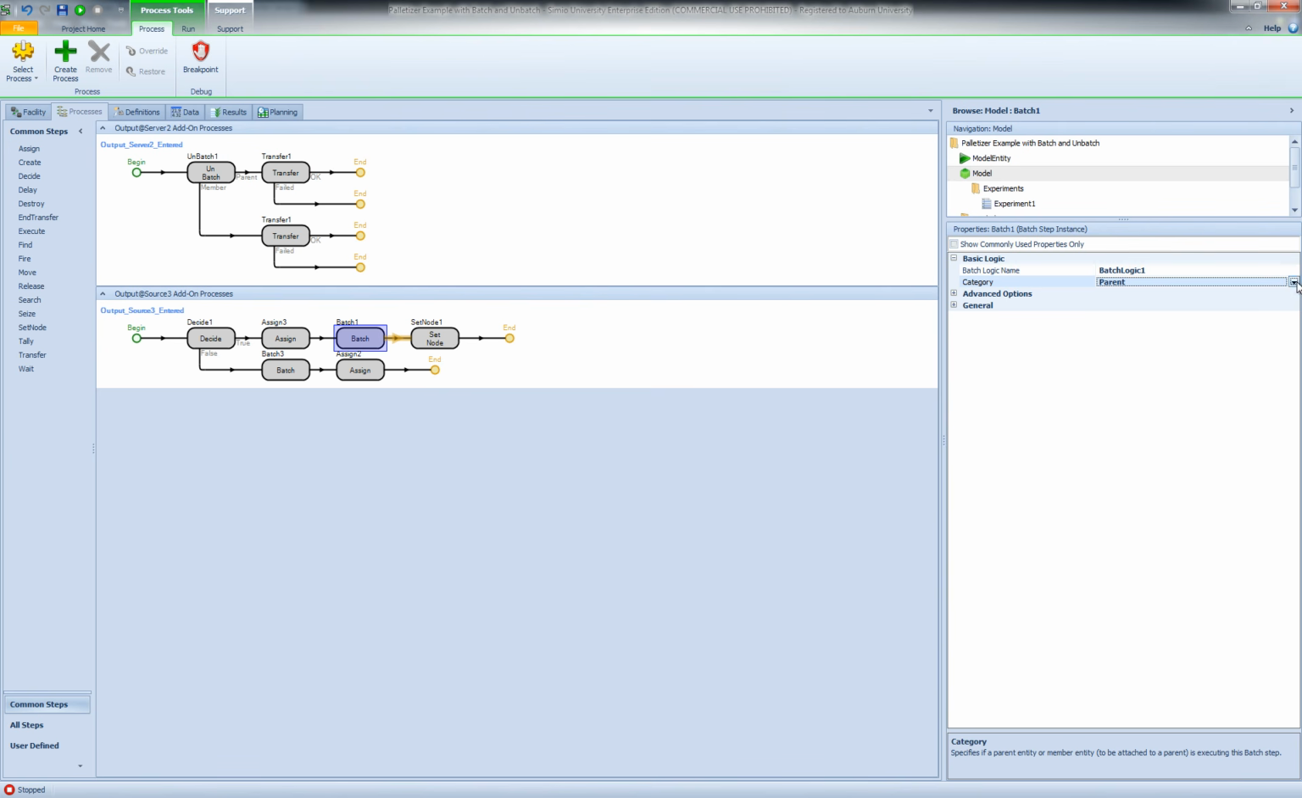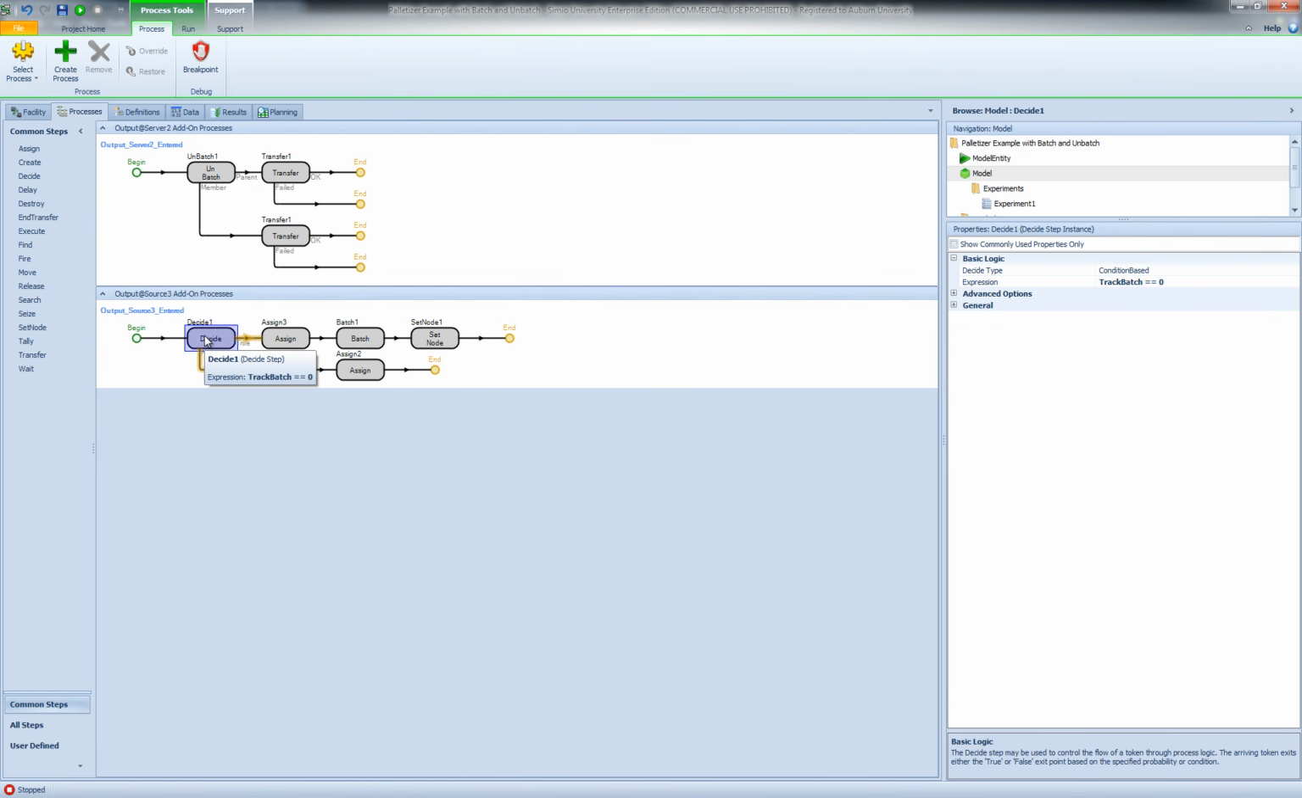So as you can see, we have two options for the category property. We have either parent or member that indicates whether you want to put this entity in the batch as the parent or as the member. Let's consider the case that my batch size is 4.